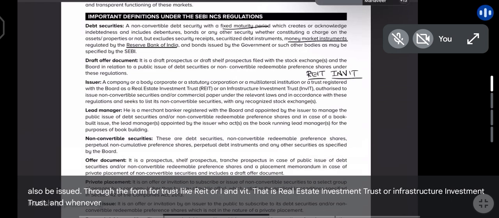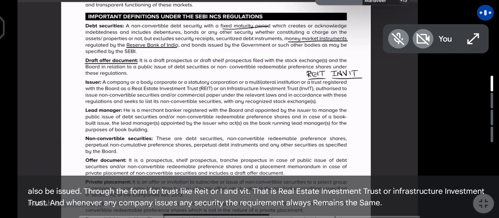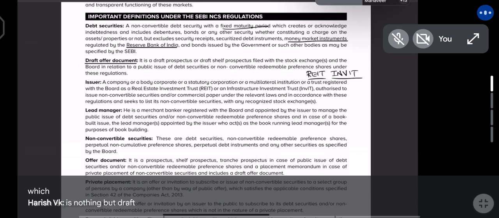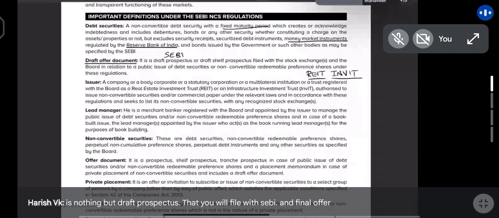And whenever any company issues any security, the requirement always remains the same. First is draft offer document, which is nothing but draft prospectus, that you will file with SEBI. And final offer document you will file with SEBI, ROC and Stock Exchange.